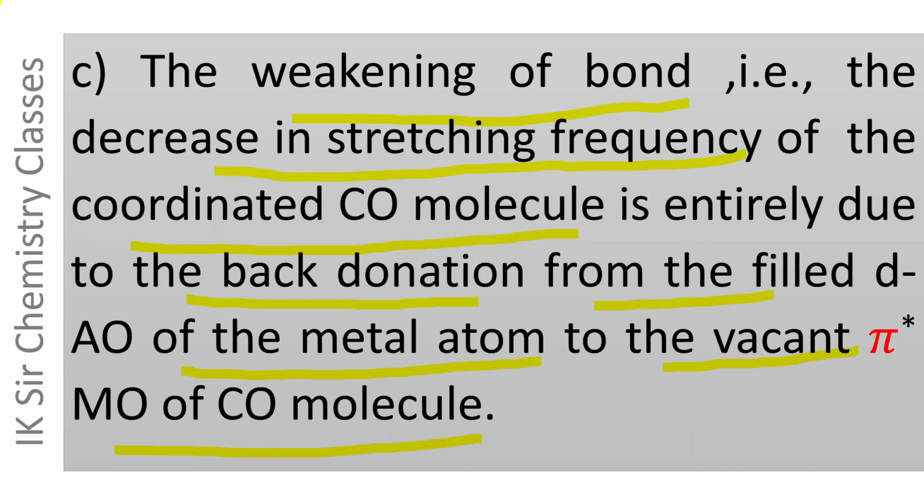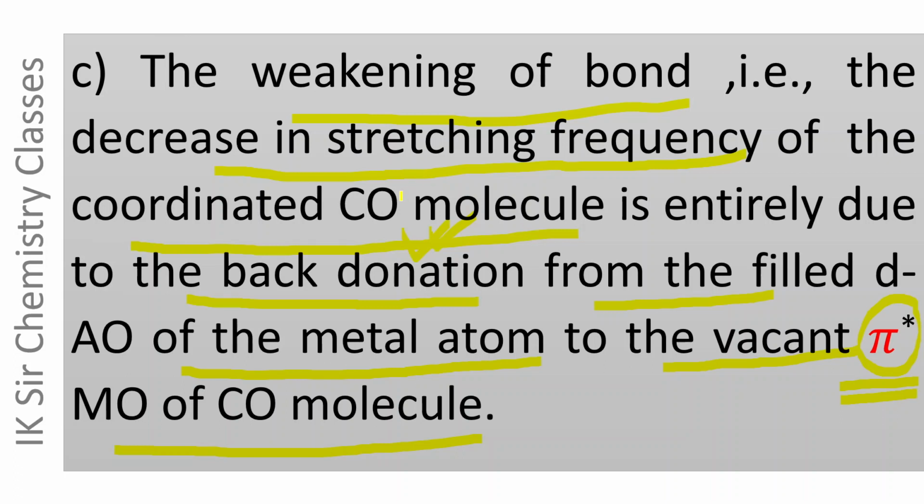Please see it again: in metal carbonyls, the decrease in CO stretching frequency is entirely due to back bonding, in which the filled d atomic orbital of the metal atom overlaps with the vacant pi star MO of CO. And when electron density is transferred from the metal atom to the anti-bonding pi molecular orbital, its bond order decreases and stretching frequency also decreases.